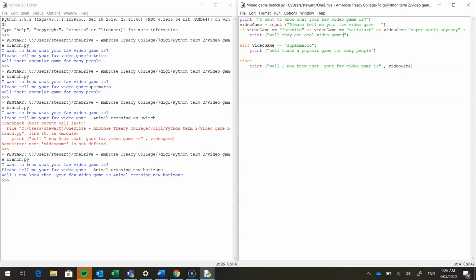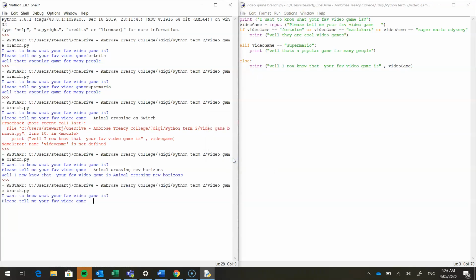All right. Okay, let's see if this works. So we're going to go run module, press OK. I've got invalid syntax, or video game, I'm missing equal to. So you've got to make sure your syntax is right. And run module. So every time I run it, it's going to let me know if there's any issues. Right, let's see if it accepts this. So it did, well, they are cool video games.